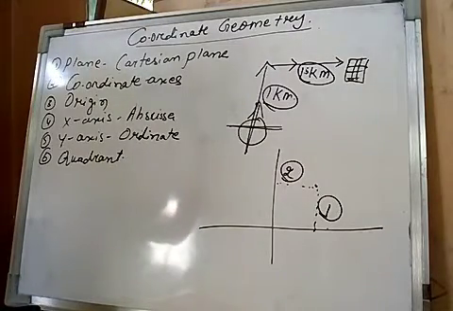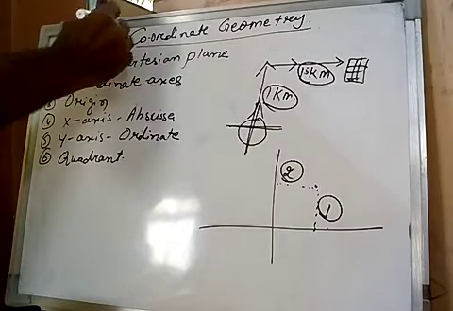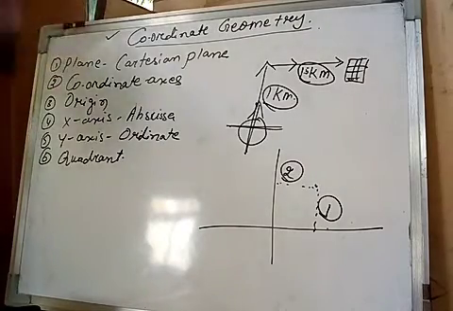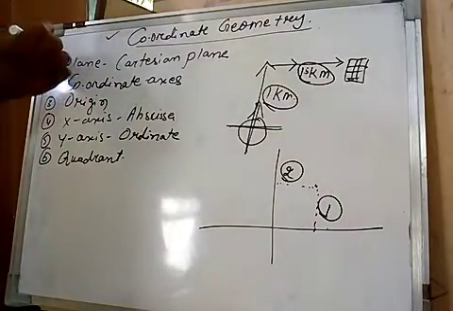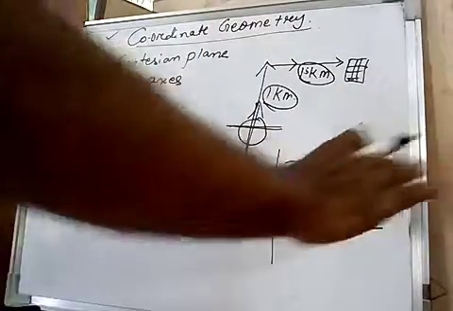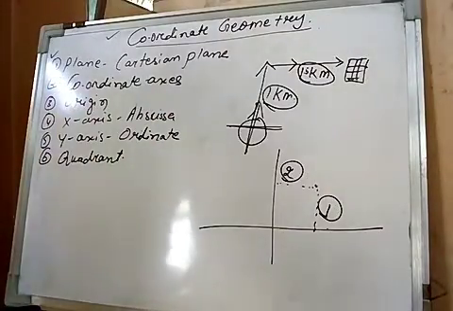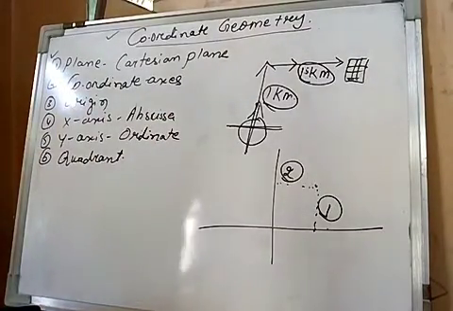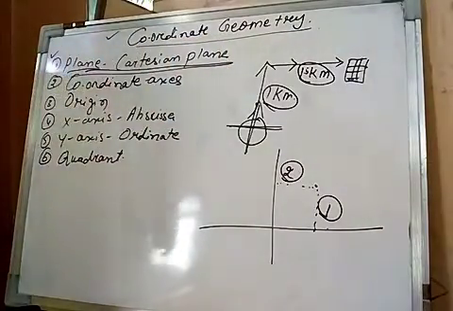What do you mean by the Cartesian plane? The French mathematician and philosopher in the 17th century gave the concept of the plane, the quadrants and all these axes. That is called the Cartesian system or coordinate geometry. So this is the Cartesian plane. It may be any plane where the coordinate axes are there. It may be the plane of the board, or the plane of the notebook or textbook. That is the Cartesian plane.